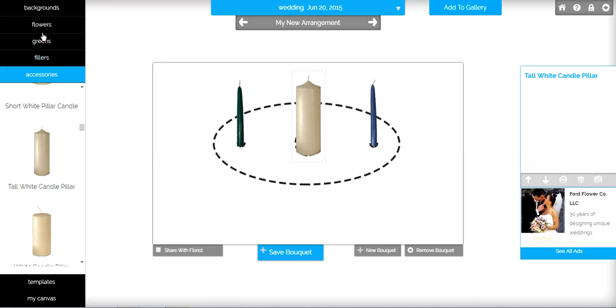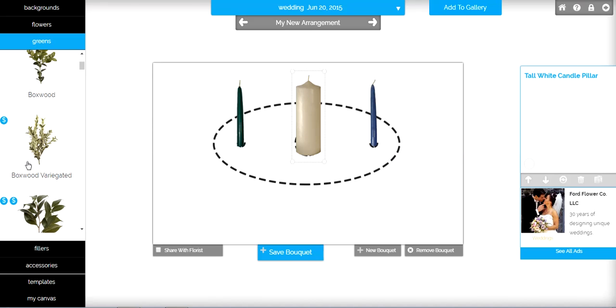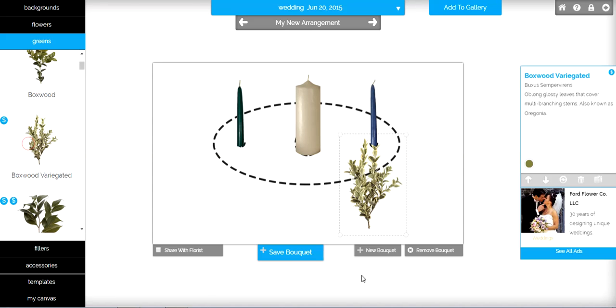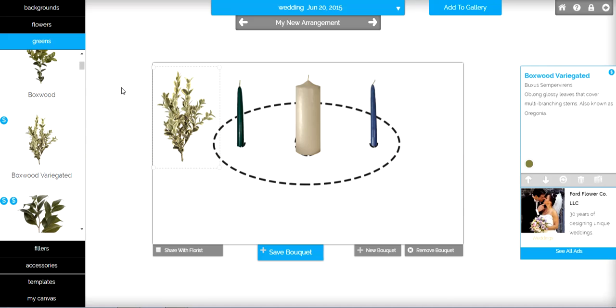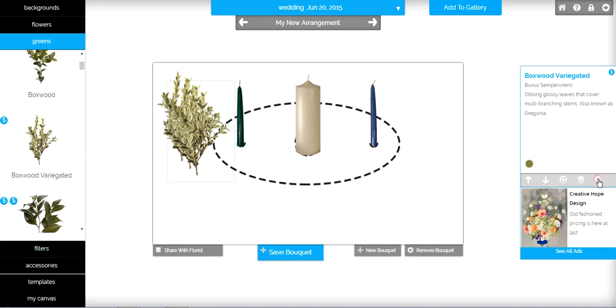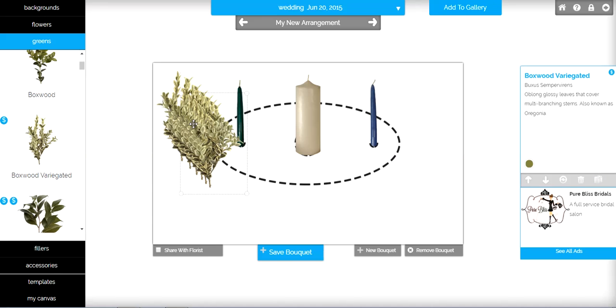Okay, now we're going to go to greens. We're going to go to variegated boxwood. I'll bring this over to the side here because what I do, if you look over to the right, it says variegated boxwood. It describes it, the color it comes in, and down here has your bring forward, push back, flip, delete, or remove, and make a copy. We're going to do make copies. Just click on it as many times as you want, or you can do one at a time.